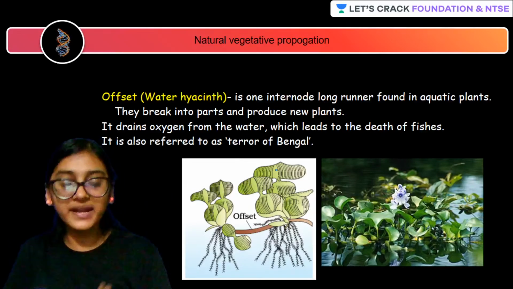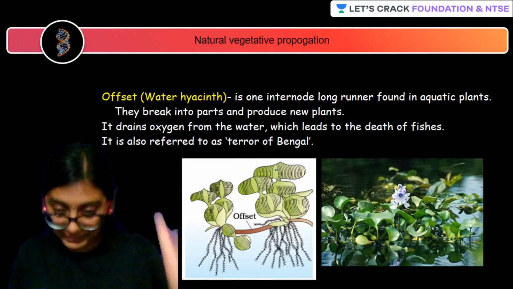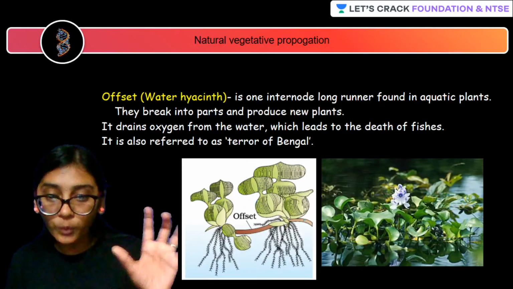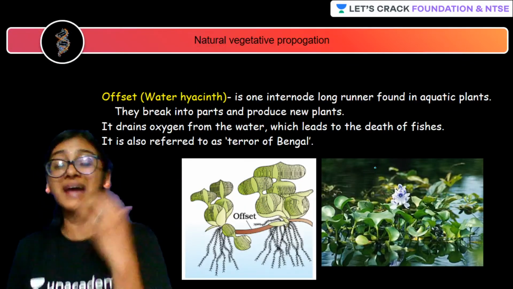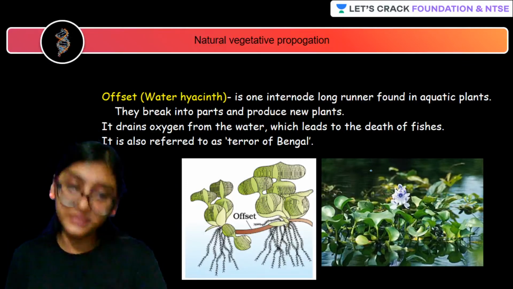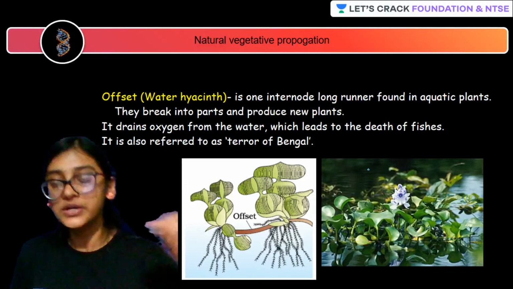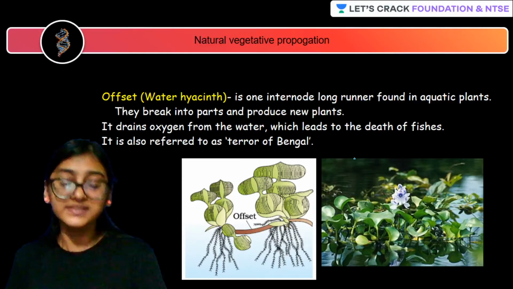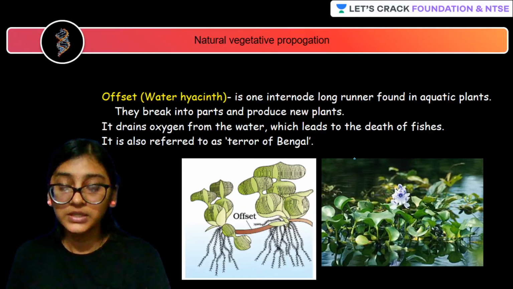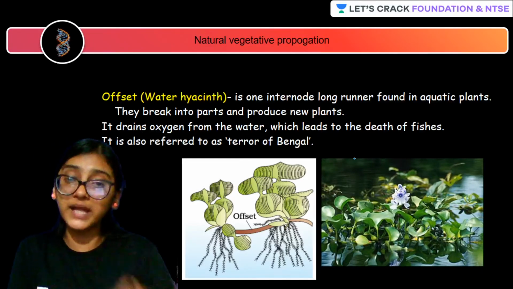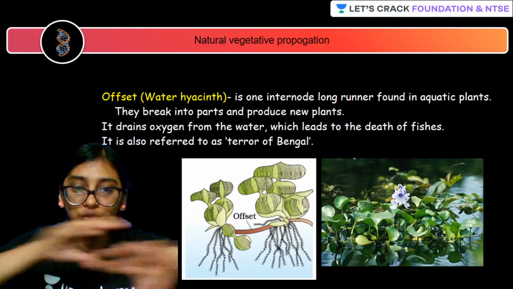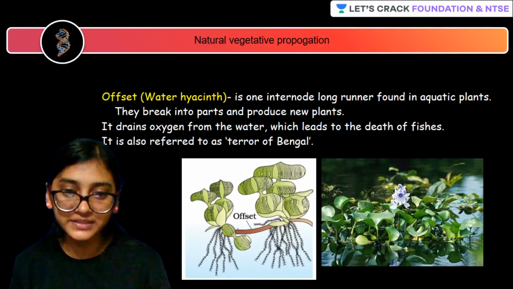Okay, so students, there is an aquatic plant. There are many aquatic plants, but over here what you're able to see is water hyacinth, also called acornia. In this you are able to see something called an offset. So what is this offset? In these plants, you get to see one internode. As you can see over here, this is the offset.